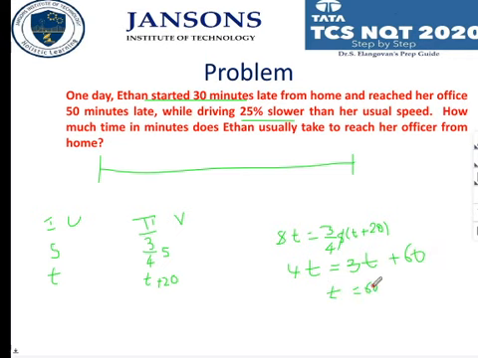So what is asked now? T is 60 minutes or what? Everything is given in minutes. So 60 minutes is the value of the usual time. What is required? In how much time in minutes does Ethan usually take to reach her office from home? That is the question I asked. So it is 60 minutes. That is going to be our answer.